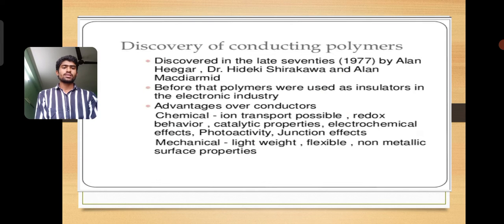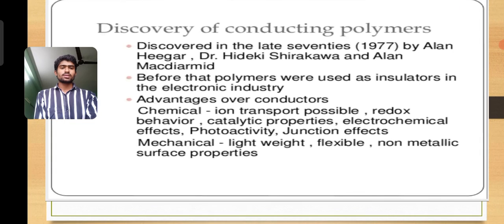And next, discovery of conducting polymers. The conducting polymers were discovered in the late 70s, in 1977, by Alan Heeger, Hideki Shirakawa and Alan MacDiarmid. Before that, polymers were used as insulators in the electronics industries.